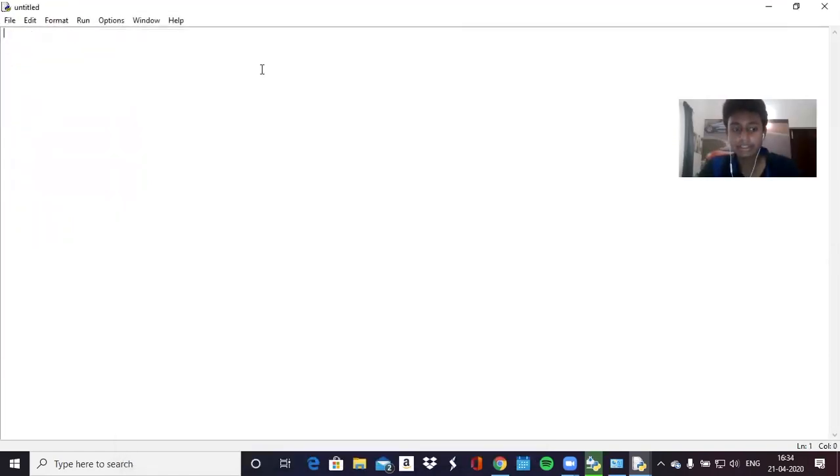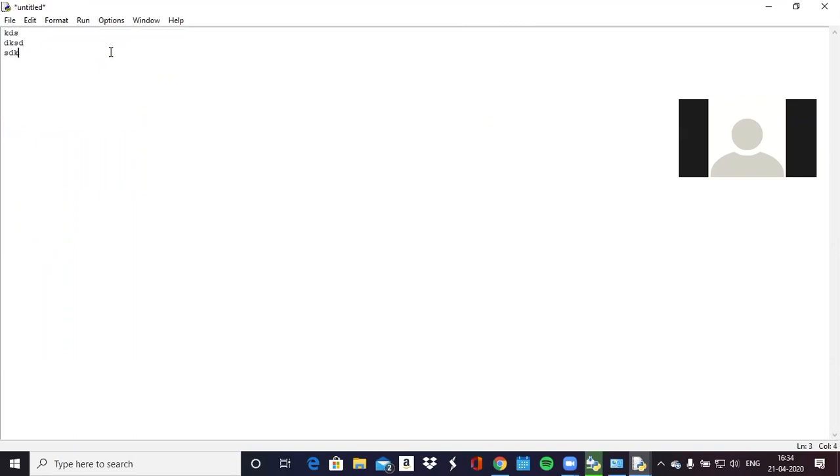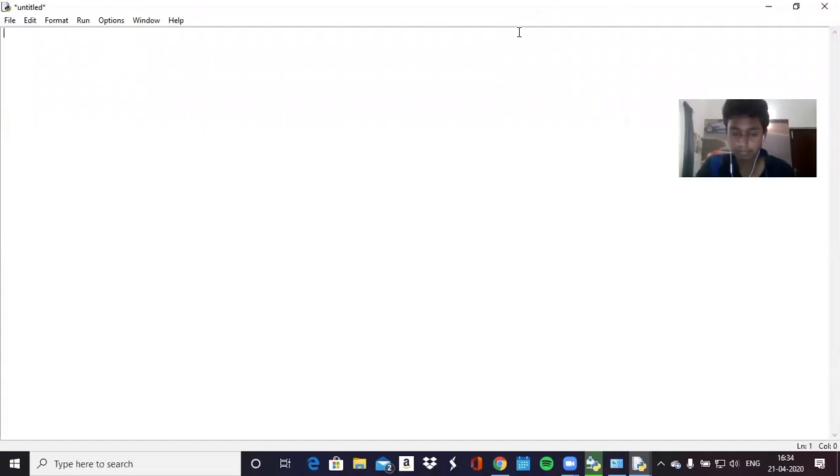Now in this you can actually run more than one line of code. So this is how you're going to run a larger code. You can't use the shell for everything. Okay, cool. So now what we have to do is save this file to our desktop.